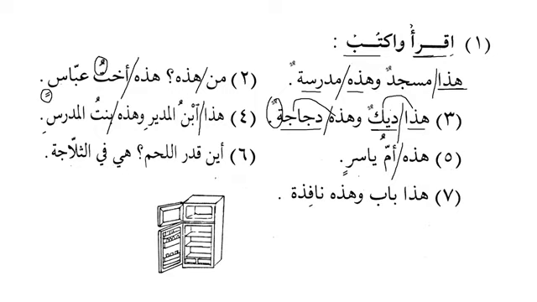Excellent. Aina qidrul lahmi. Where is the cooking pot for the meat? Fi thallajati, it is in the fridge, as we can see over here. Thallaja is a fridge, or refrigerator as well sometimes. Hadha babun, this is a door. Wahadihi nafidatun, and this is a window. Now we can see that babun is masculine, that's why we have hadha, and nafidatun is feminine, that's why we have hadihi over here.